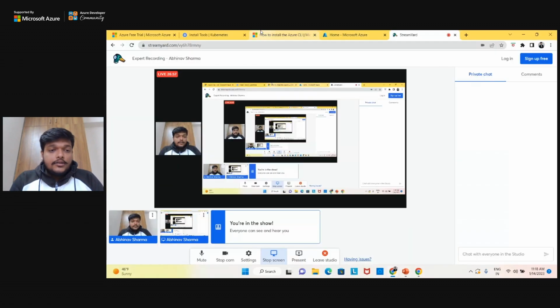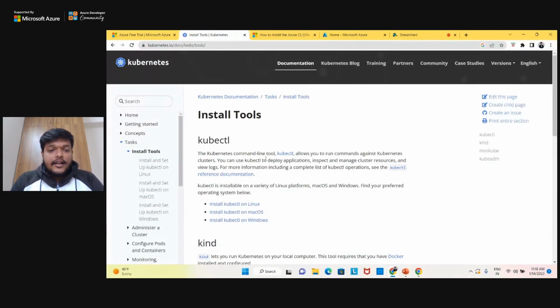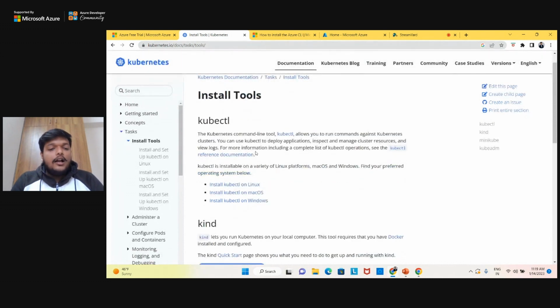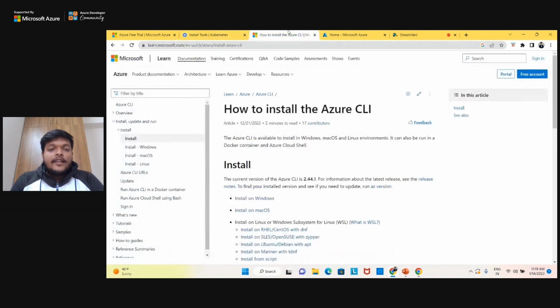All right. So first, this is a website, guys, for installing the kubectl. You can go here and as per the OS, you can download the kubectl and install it on your system. It's very easy to install on Linux based system, but I'm currently using Windows, so I have installed the Windows part of kubectl. Then you guys can have the Azure CLI, right?